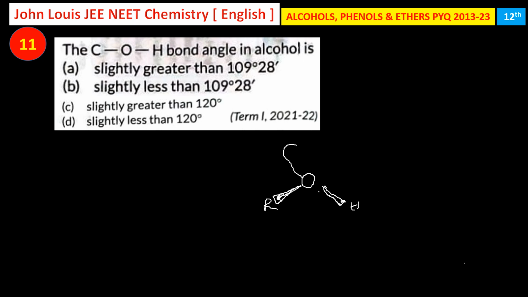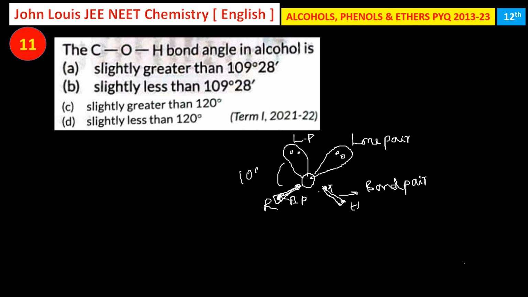Then there are 2 lone pairs of electrons which are not involved in the bond formation. The 2 electrons involved in bond formation are called bond pairs. This is a bond pair, where these 2 electrons are involved in the bond, and this is also a bond pair. Whereas these 2 electron pairs are not involved in any bond, therefore they are called lone pairs of electrons. So this is also a lone pair. We expect every angle to be 109 degree 28 minutes because it is tetrahedral in shape. But it is not actually so.